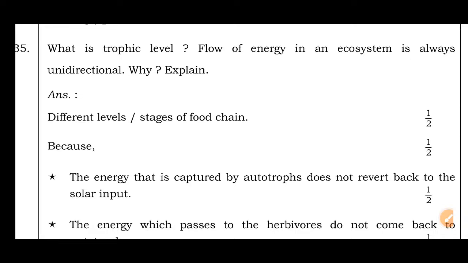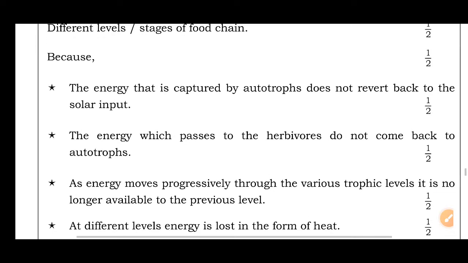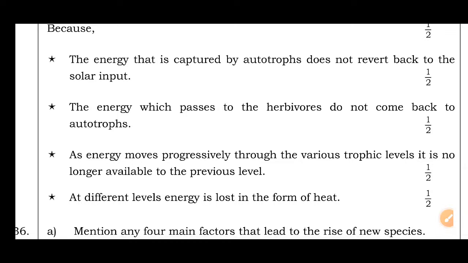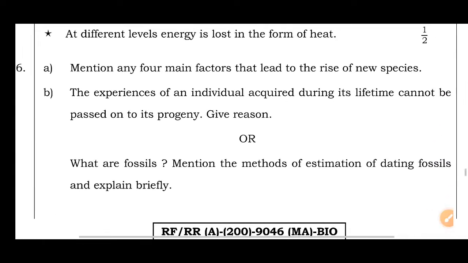Flow of energy in an ecosystem is always unidirectional. Why? Because the energy that is captured by autotrophs does not revert back to the solar input. The energy which passes to the herbivores does not come back to autotrophs. As the energy moves progressively through the various trophic levels, it is no longer available to the previous level. At different levels, energy is lost in the form of heat. If you write 4 points here, you will get 2 marks. Then question number 36.